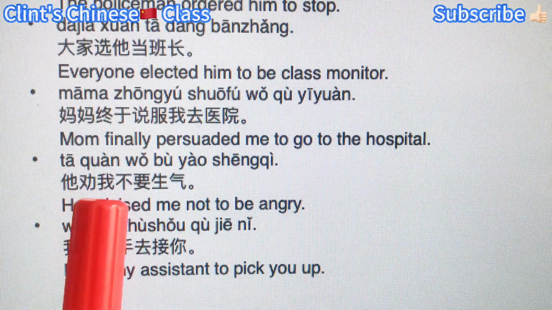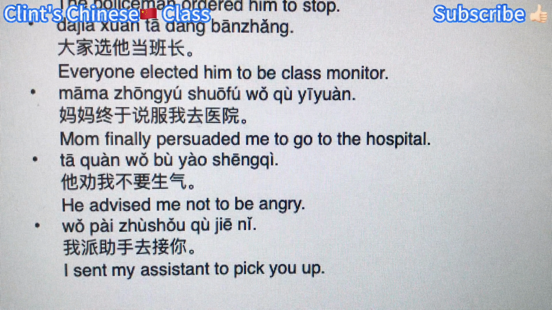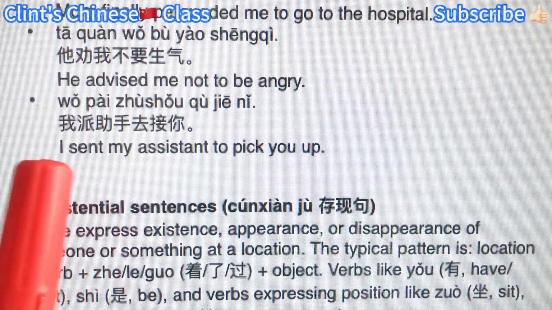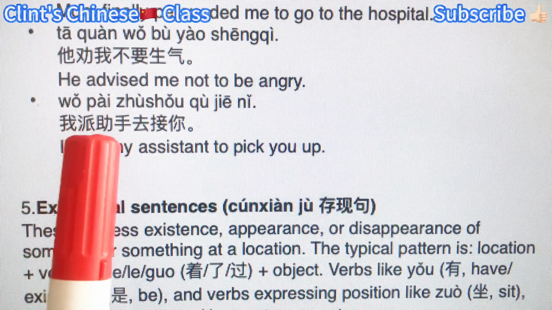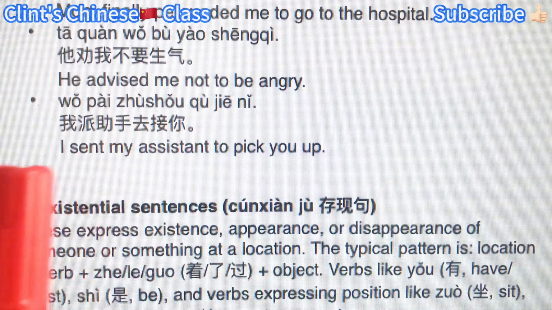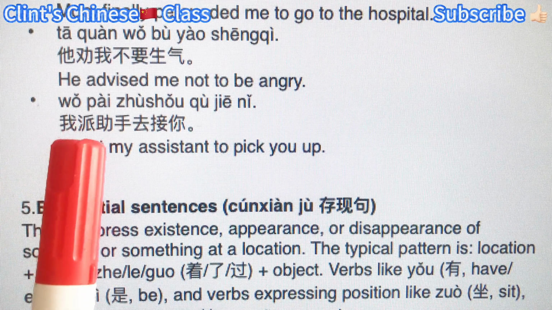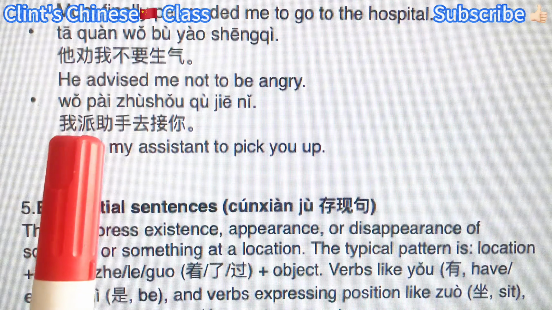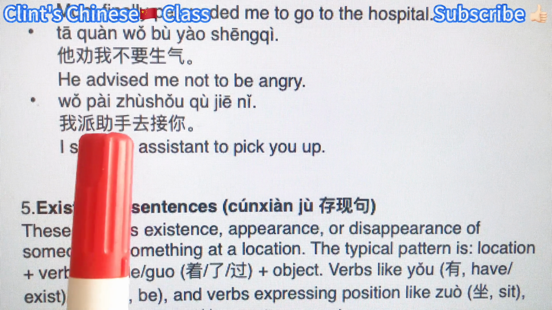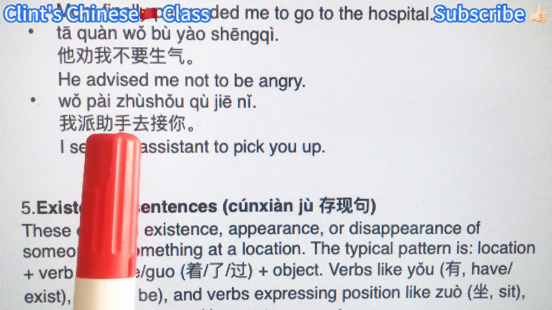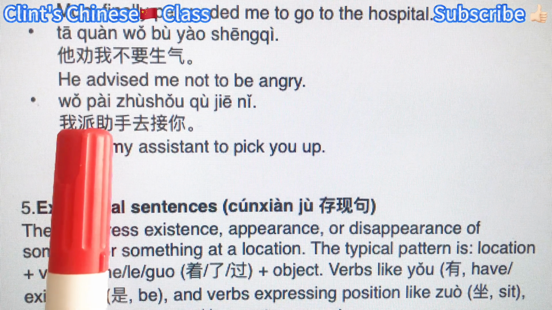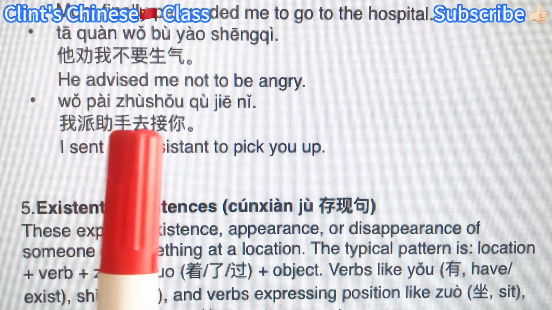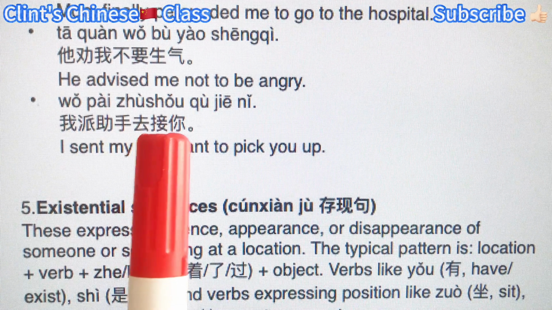Okay, so 我 is the pivot. I sent my assistant to pick you up. 我派助手去接你. 我 subject, 派 is send or assign somebody to do something. 助手 is assistant, which is the object of the verb send and the subject of the verb phrase 去接你, go to pick you up.